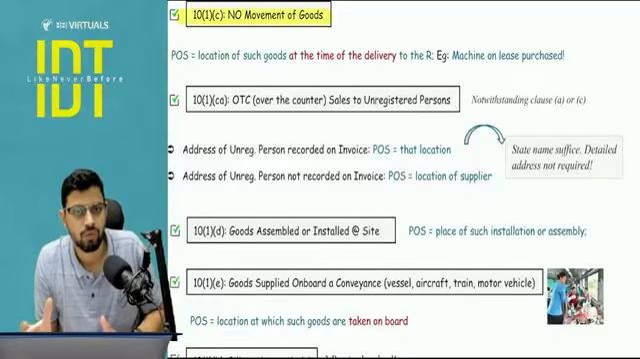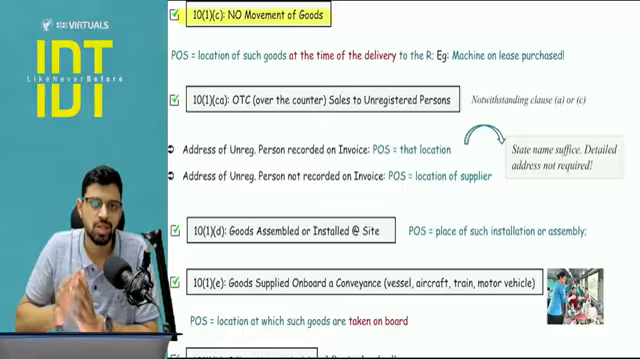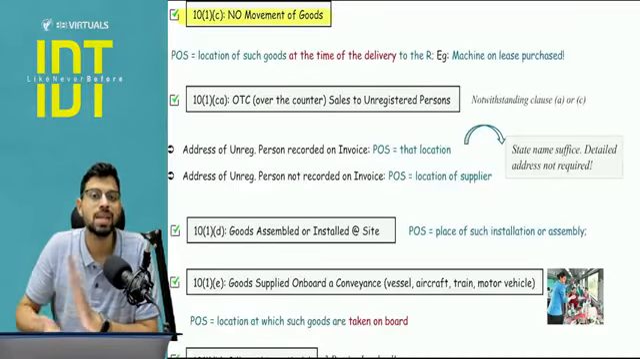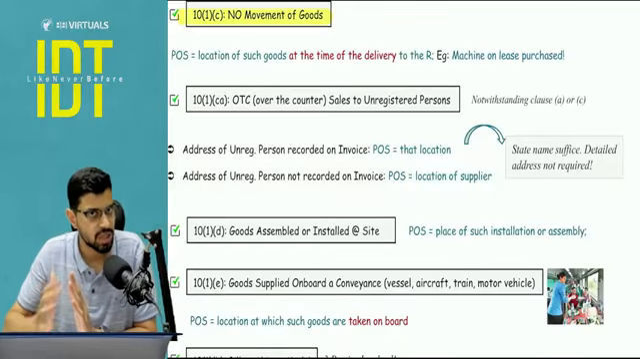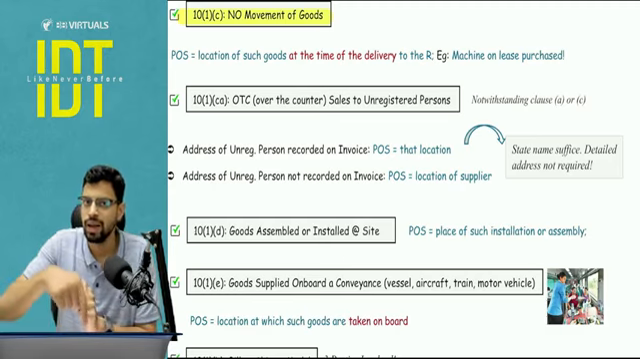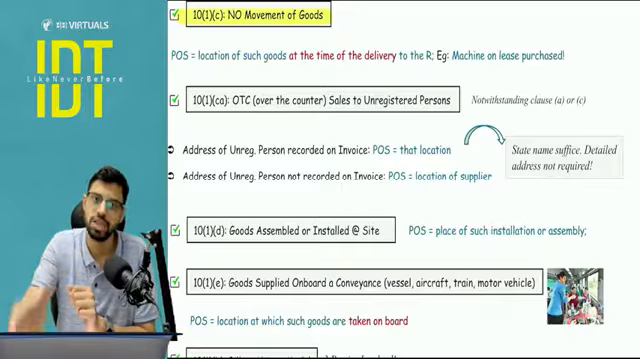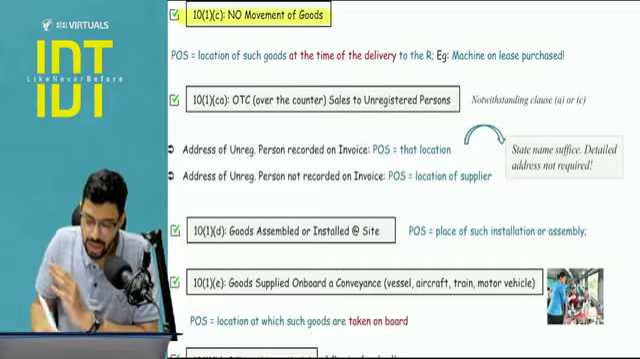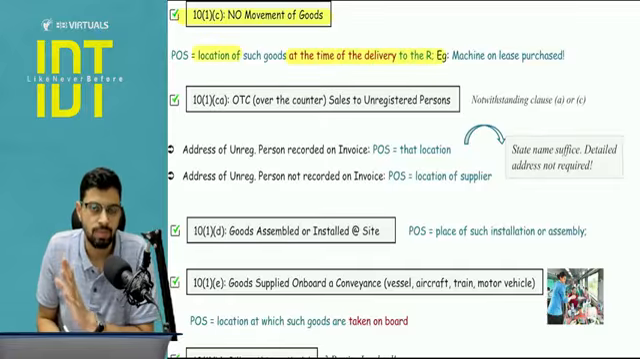10(1)(c) is no movement of goods. No movement of goods means, for an example, let's say I have a machine which is on rent. So I am a lessee, I have taken a machine on rent, and if tomorrow I make a purchase transaction, I buy that machine. So when I buy that machine, is there any movement of that machine? Answer is no, it is already with me because I had taken it on rent. So this will fall under section 10(1)(c), and the answer will be the location, that state where the machine is already there, the goods are already there, because there is no movement at that time. So at the time of delivery to the recipient, where the goods are, that will be the answer of place of supply. Is it clear?